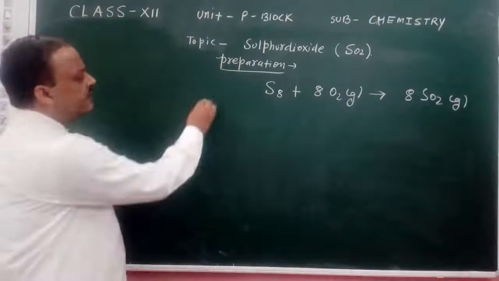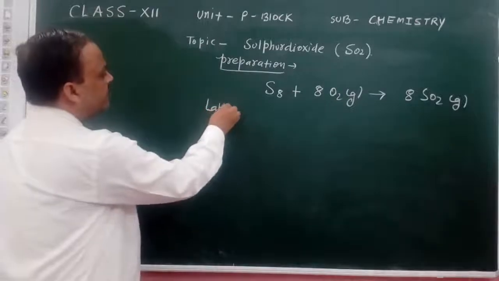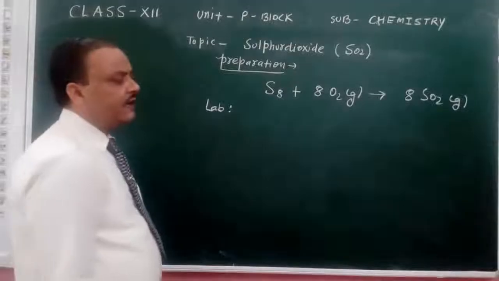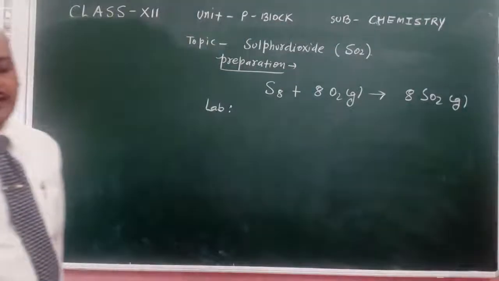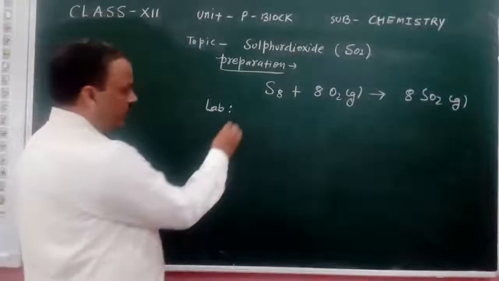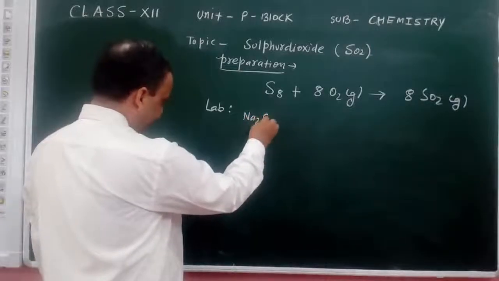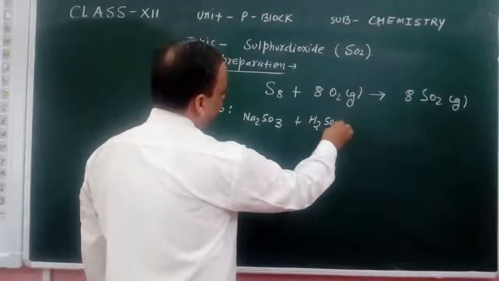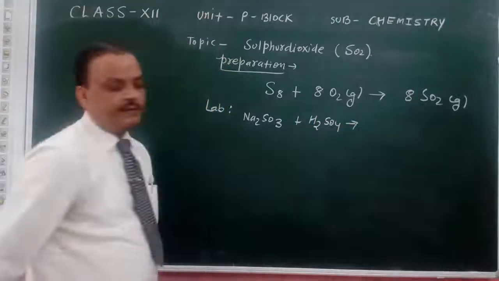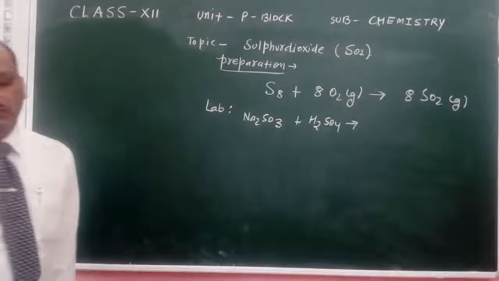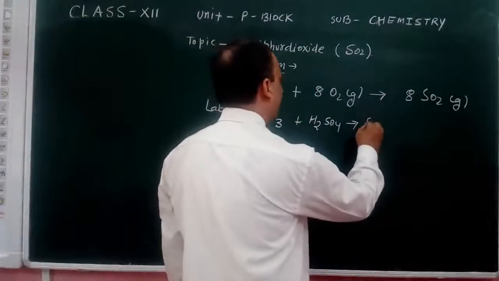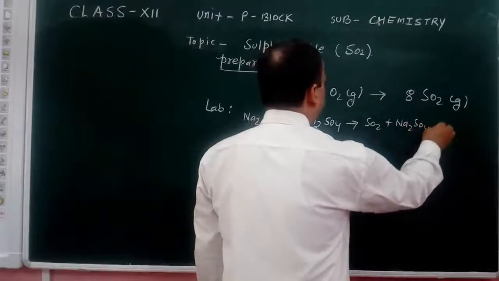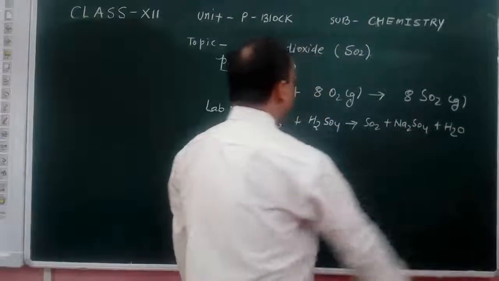Another methods, which are generally used in the lab. We get SO2 by different reactions, like sodium sulfite reacts with H2SO4, then SO2, sodium sulfate and H2O will form.